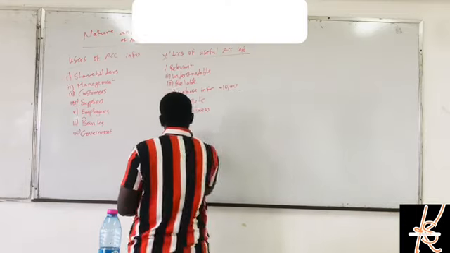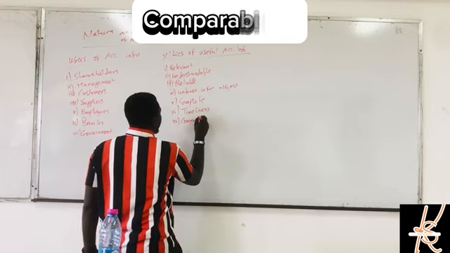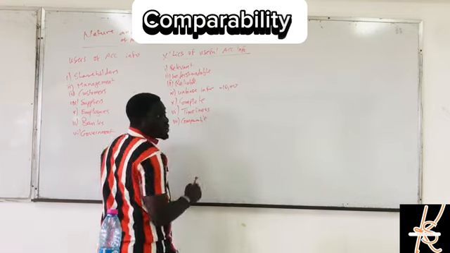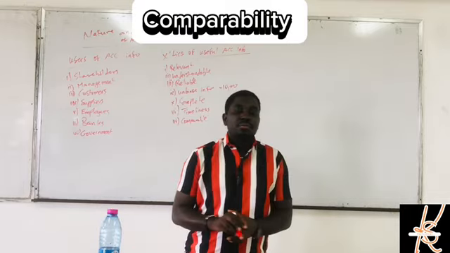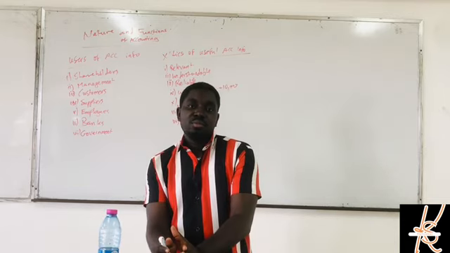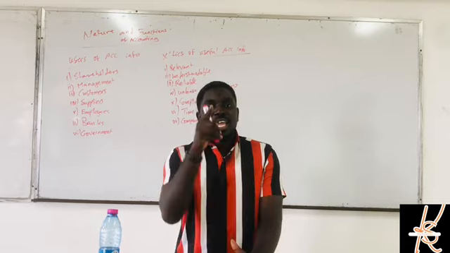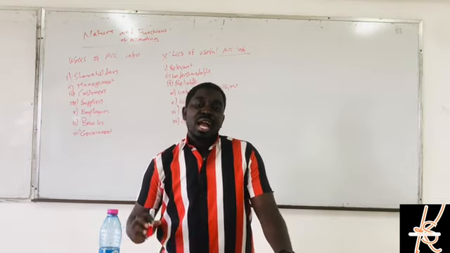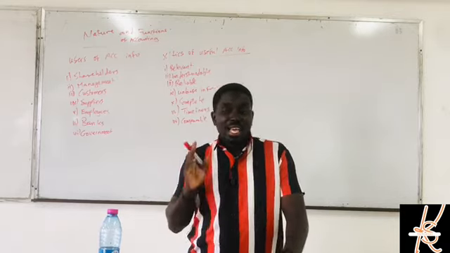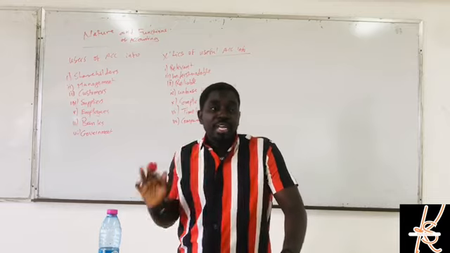Comparability. I'm saying comparable. We should be able to compare the information. Let's say this year's information should be comparable to next year's information if we are using the same accounting policy. If we maintained a consistent accounting policy, then we should be able to compare the information.